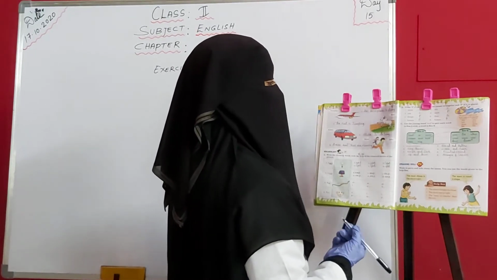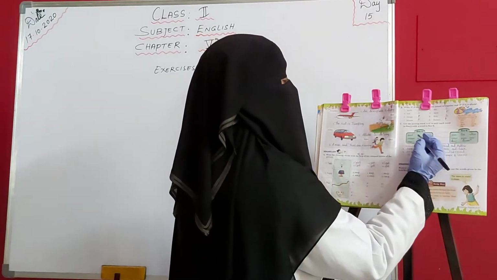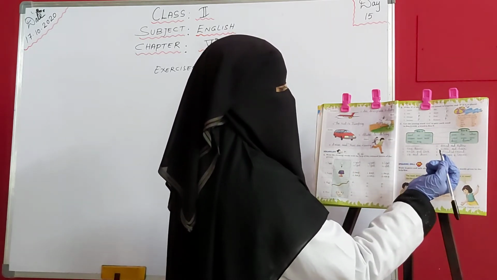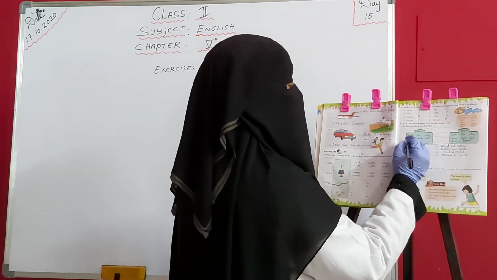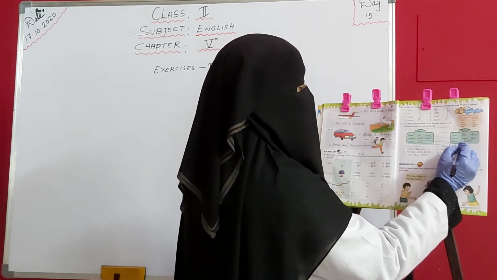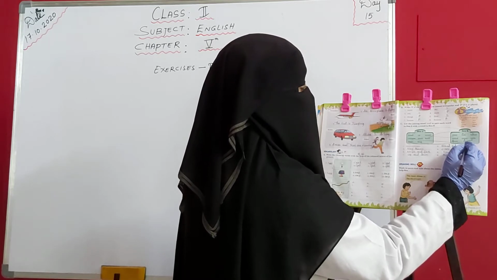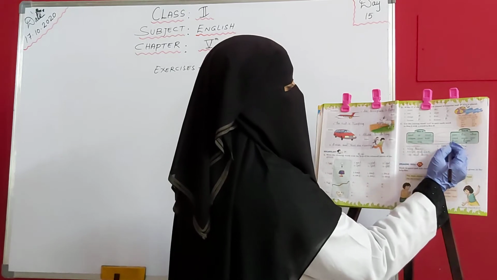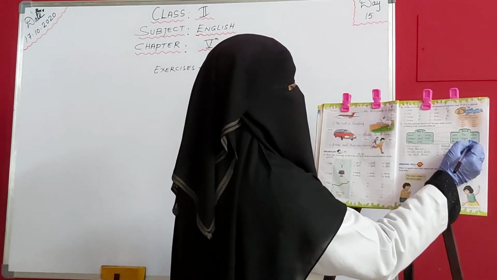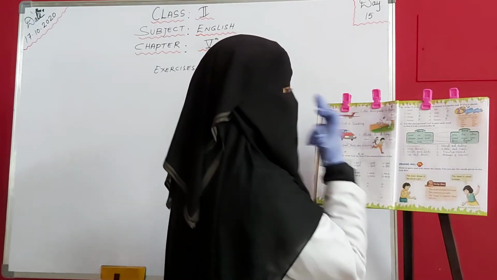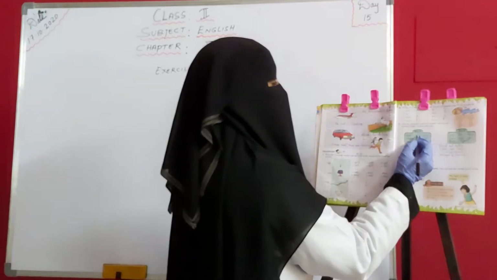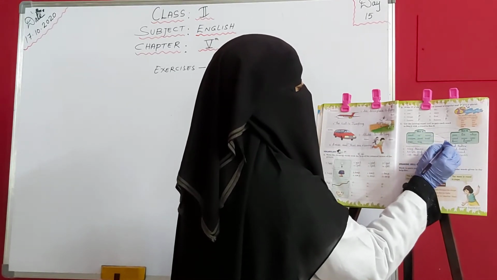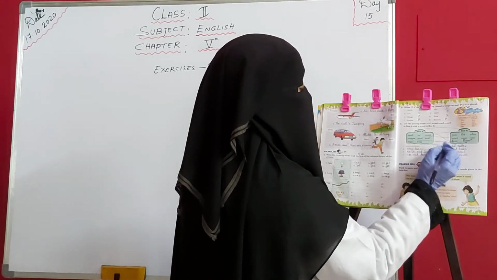Okay, next one oranges. Oranges and lemons. Okay, oranges match up with lemons. Okay, and write and in between. Then chair. Chair goes with table. Okay, chair goes up with table. So chair and table. Next one up. Up goes with down. Up and down. Right and in between.